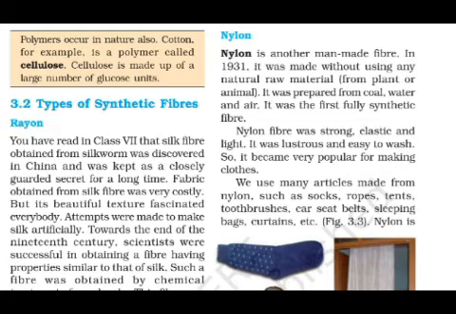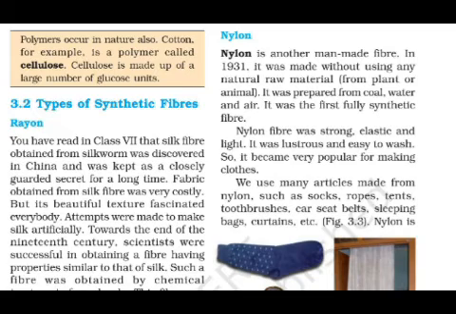This nylon is another man-made fiber, meaning nylon is made artificially. In 1931, it was made without using any natural raw material.